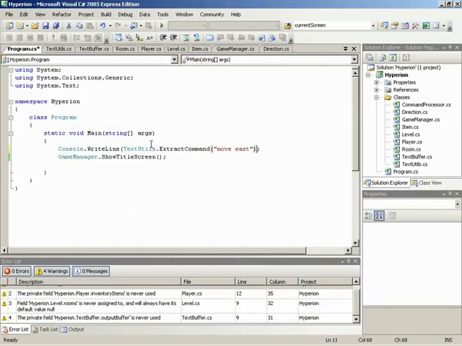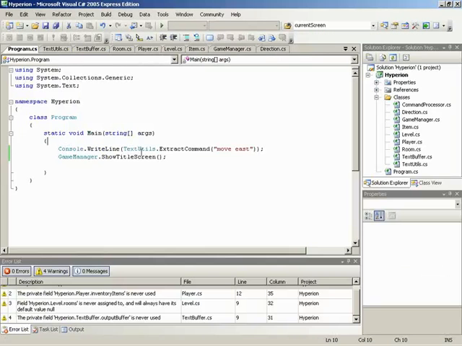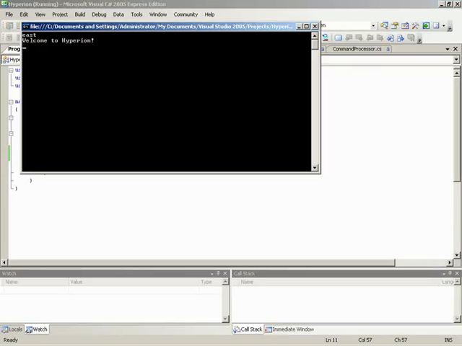So now what gets returned will get written out. Let's give this a shot. Oh, the command is move. Fantastic. Now let's go ahead and close that and simply change, instead of extract command, let's extract argument. And try that. And east. Ta-da! So if you guys want to test this out, there you go.